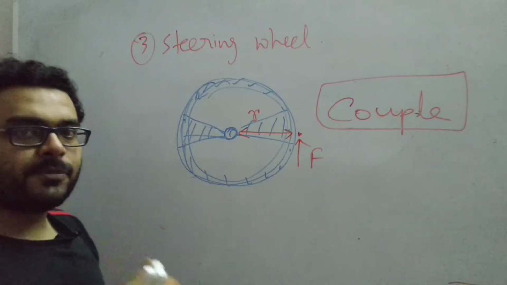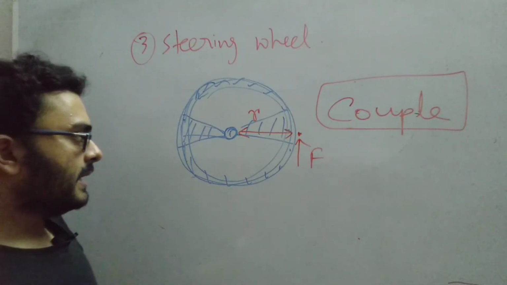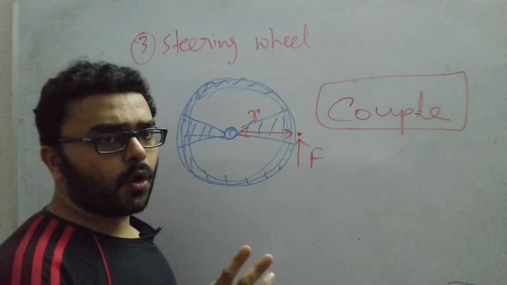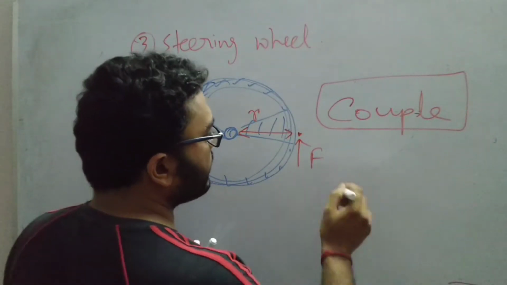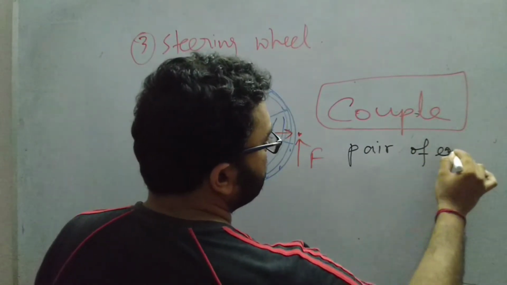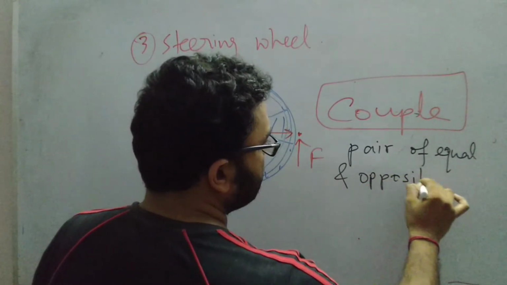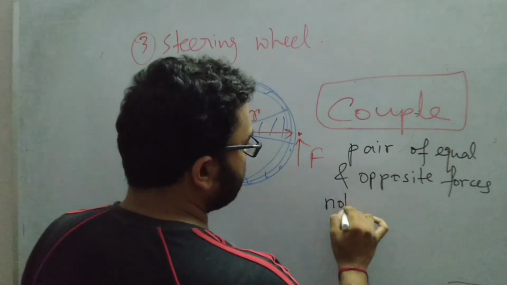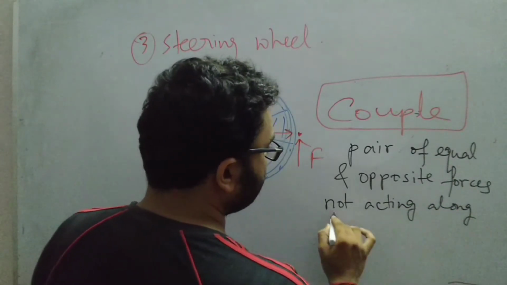From the physics point of view, what is a couple? If I try to define couple, it can be defined as a pair of equal and opposite forces not acting along the same line.